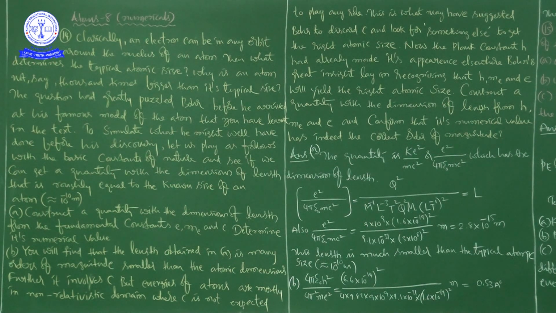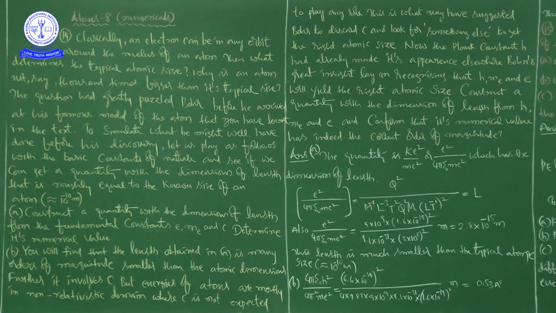Now, in this problem, if you see it from the starting onwards, whatever statement they have given here is what we know very well. An electron can be in any orbit around the nucleus of an atom.